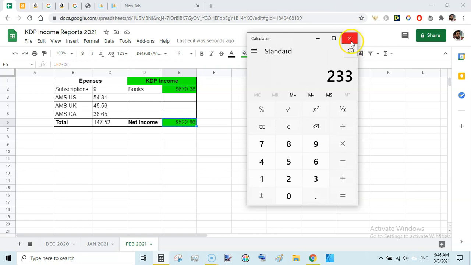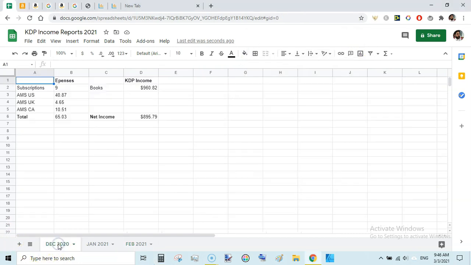So if you look at December was almost same as Jan, but during December I earned more royalties because my ad spend was low and income was high, 895.